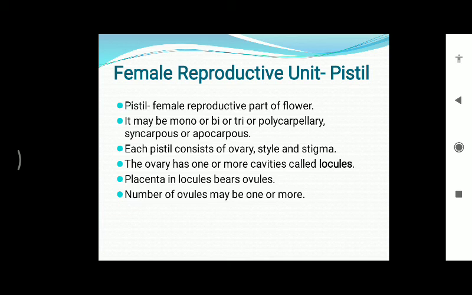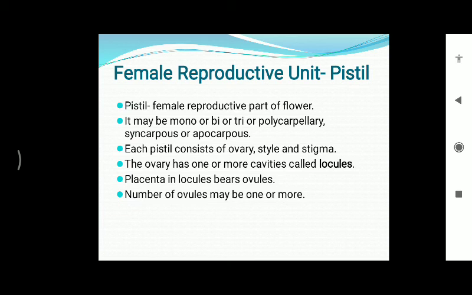Third was pollination. Pollination is the term through which pollen grains are transferred from one flower to another flower, for the process of fertilization and development of the microspores to form the mature male gametophyte. All that content we discussed in the previous lecture.